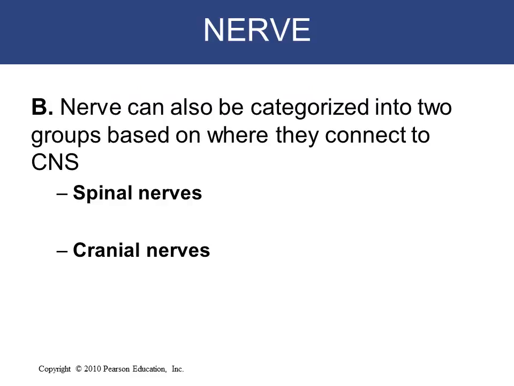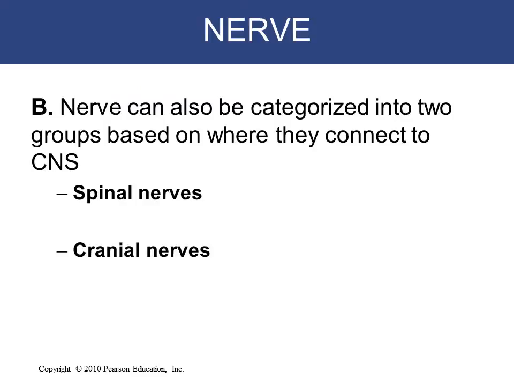The second category of nerves can be categorized into two groups based on where they connect to the CNS. We know we have two organs in the CNS, which are the brain and spinal cord. The first one is the spinal nerves that connect to the spinal cord, while the cranial nerves are the ones that originate from the brain.